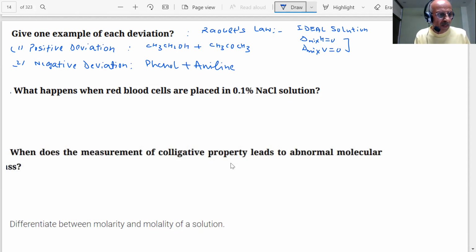And what will happen in the other case, student? In positive deviation, ethanol molecules are initially hydrogen bonded. When we add acetone, the molecules of acetone will get in between the host molecules and will break hydrogen bonds. This will weaken the interaction. Actually, one of the questions is expected on this deviation. So it should be read very properly and you can do a revision of that, students.